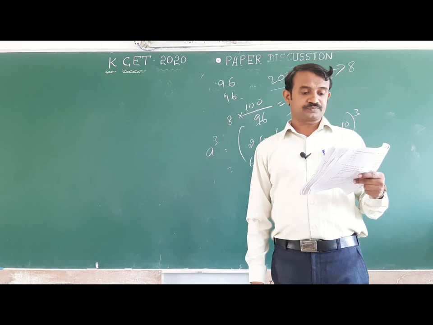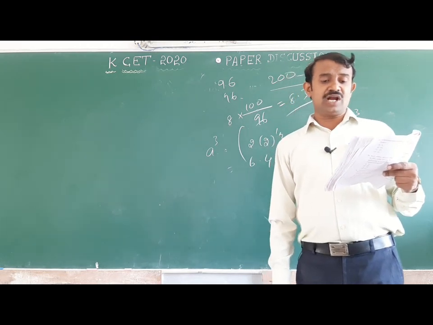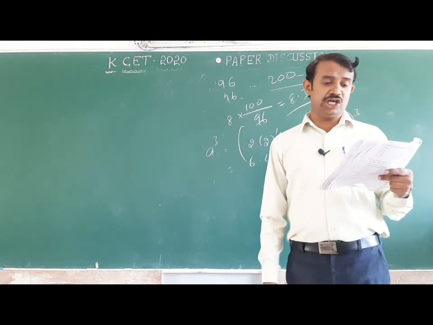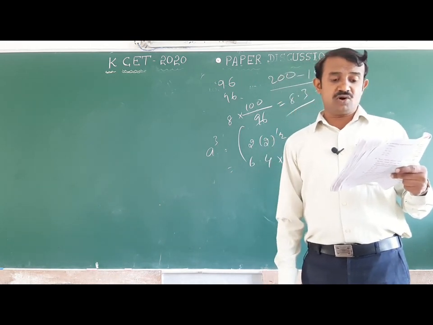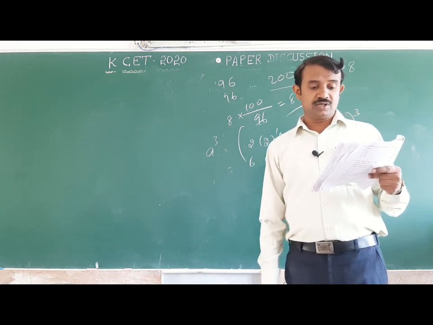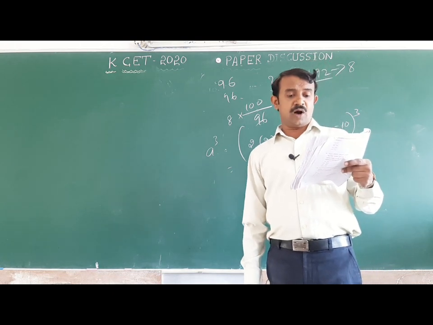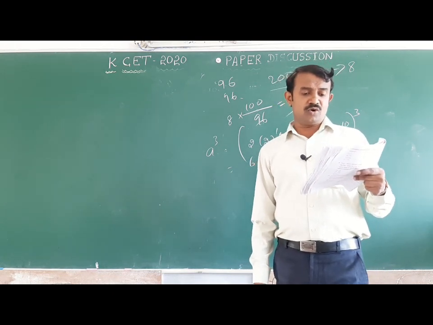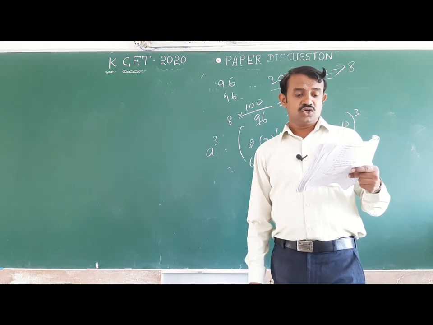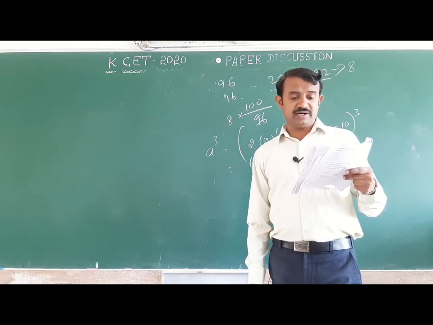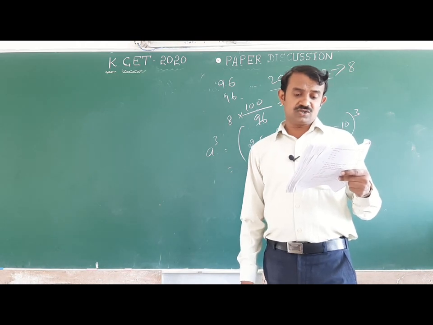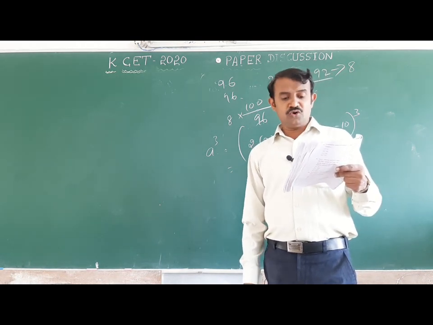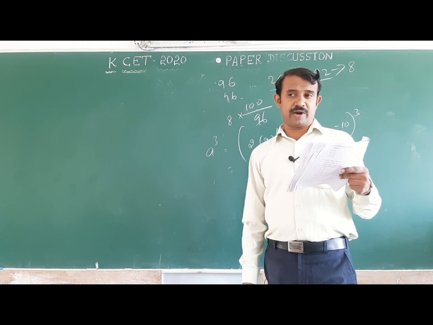Next one. The pair of electrolytes that possess the same value of the constant A in the Debye-Huckel-Onsager equation. Okay, the compounds: sodium bromide and magnesium sulfate, sodium chloride and calcium chloride, magnesium sulfate and sodium sulfate, ammonium chloride and sodium bromide.